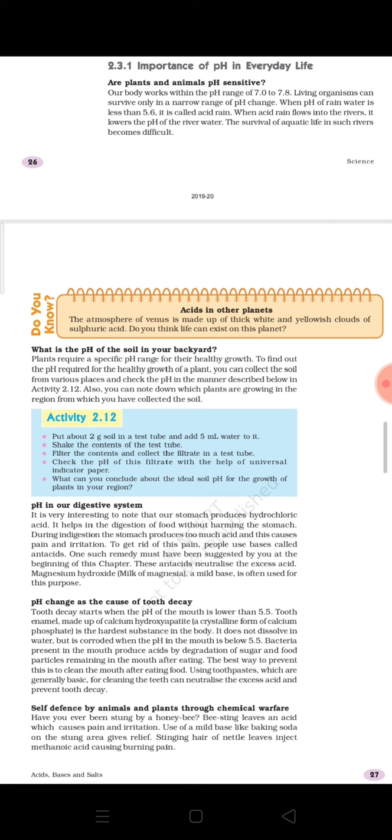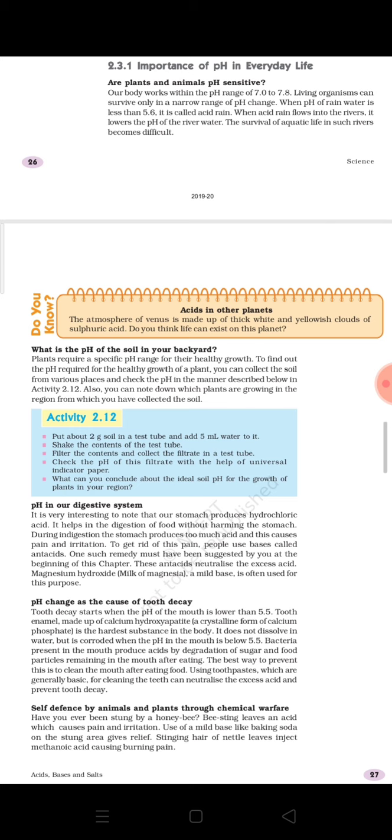Now tooth enamel, you must have studied about tooth enamel also. Tooth enamel is the hardest substance in the body. It is made up of calcium hydroxyapatite, which is a crystalline form of calcium phosphate. Now this calcium phosphate remains unaffected when the pH is neutral. That means in a neutral medium this substance remains unaffected, nothing happens to it. But in acidic conditions, when the pH level falls below 5.5, this substance starts to get corroded.